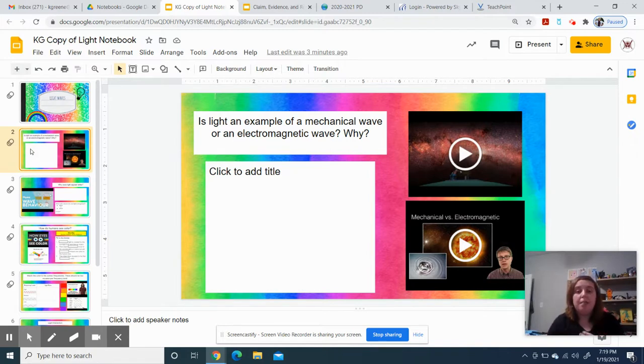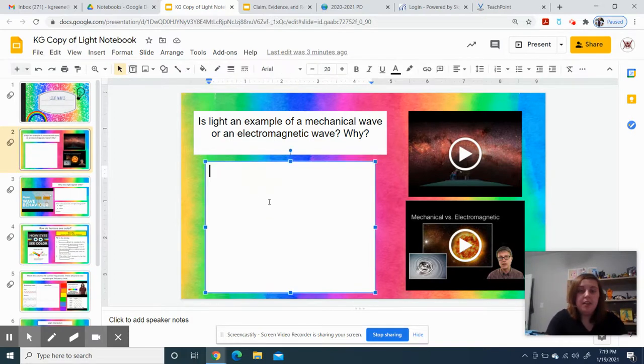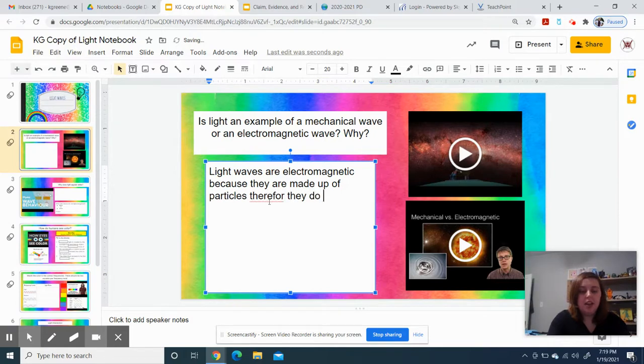Electromagnetic waves don't need that material to move. And that's because light, which is electromagnetic, is made up of particles. So light waves are electromagnetic because they are made up of particles. Therefore, they do not need a medium to travel or move.